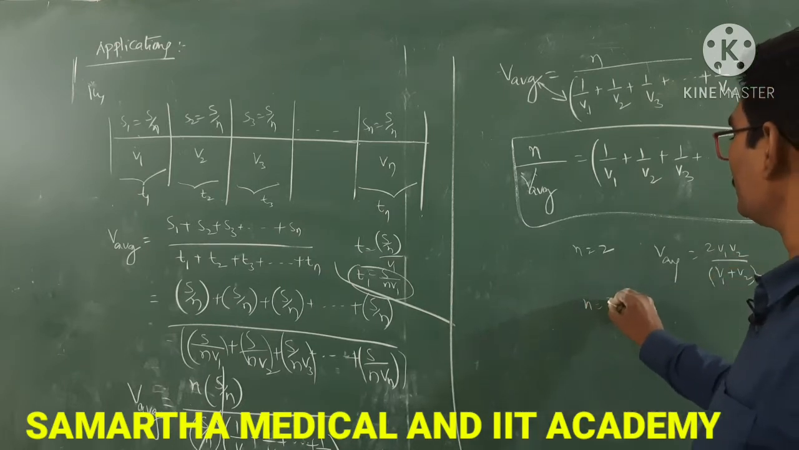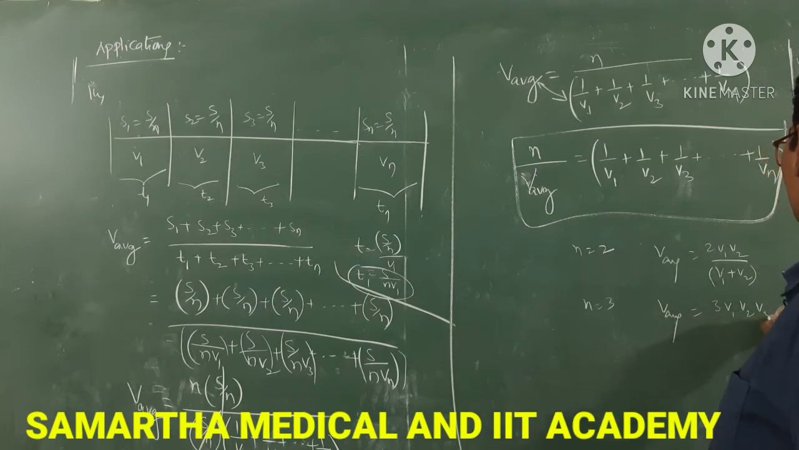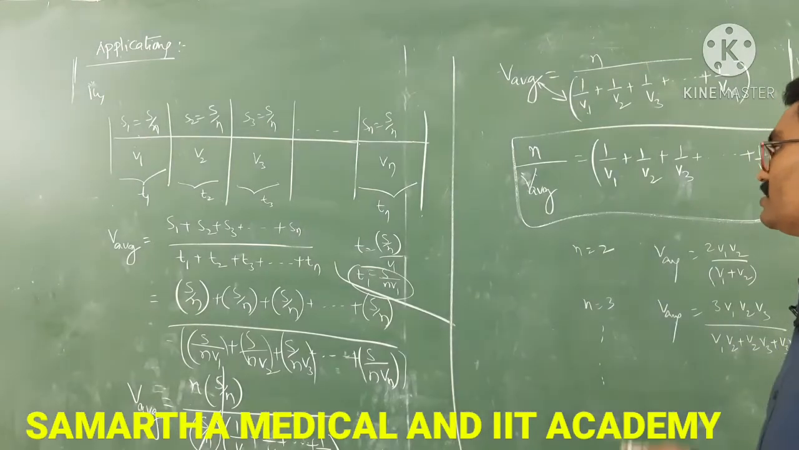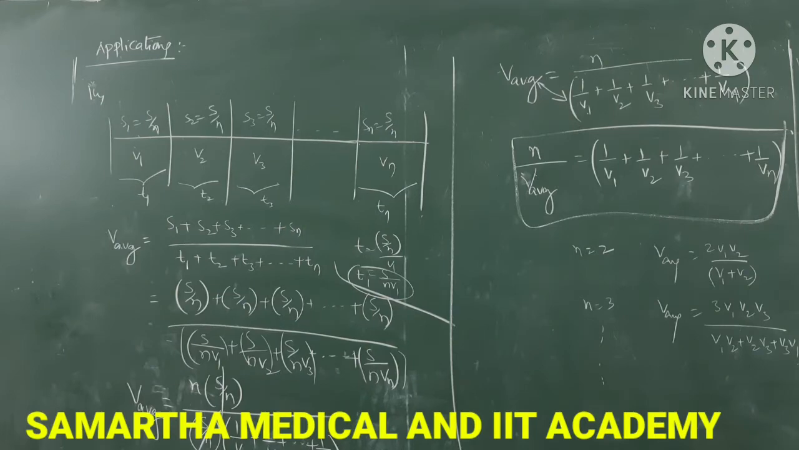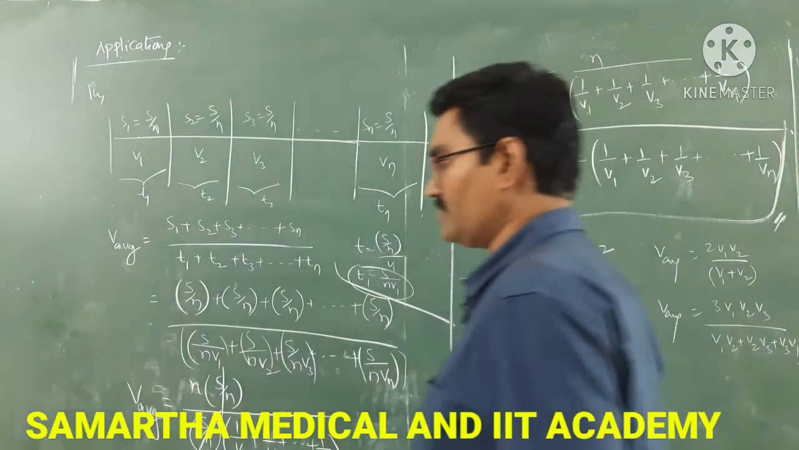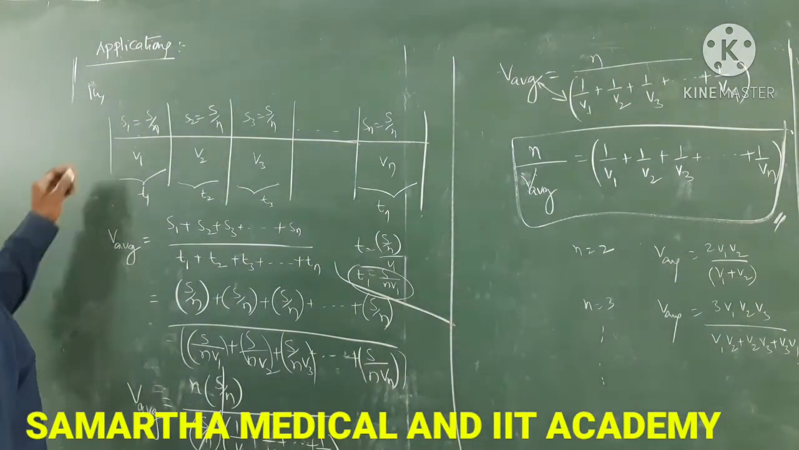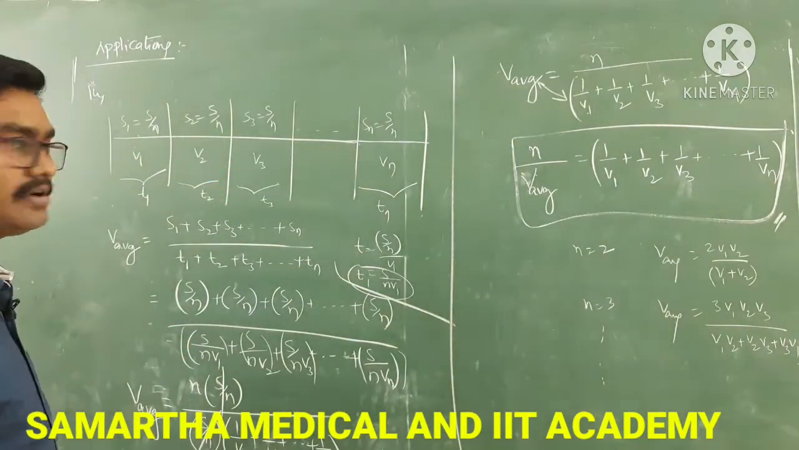If you take n is equal to 3, you will get V average is equal to 3V1 V2 V3 by V1 V2 plus V2 V3 plus V3 V1. Similarly, you can take any n you wish, substitute here, and after that you can simplify and you will get the answer. That depends on case to case, it will differ. Yes, this is about the distance covered by a body being equal with different speeds. Next,